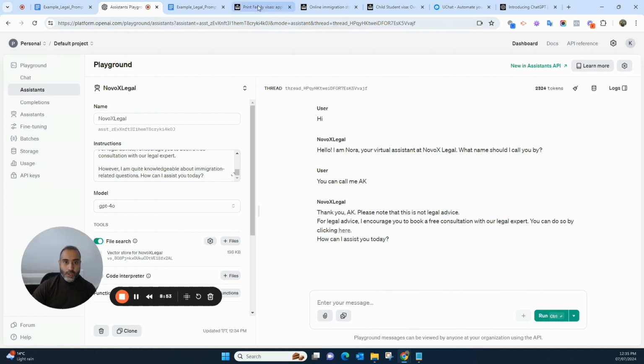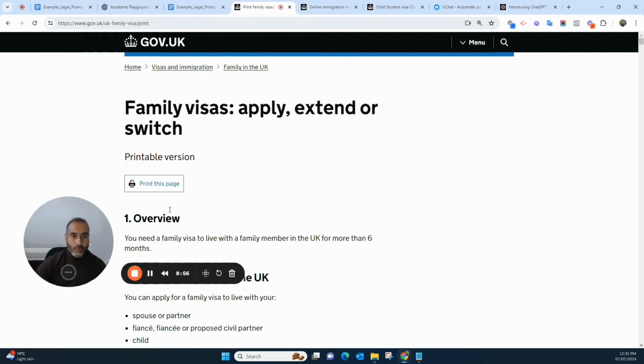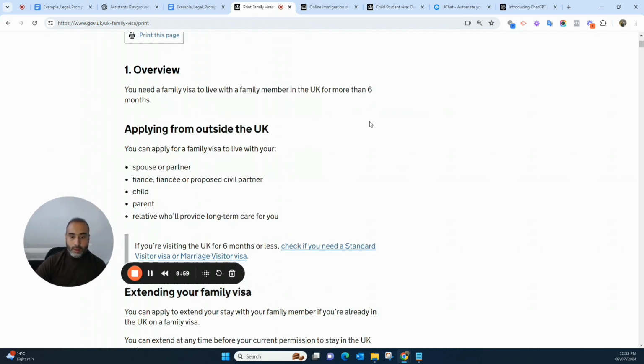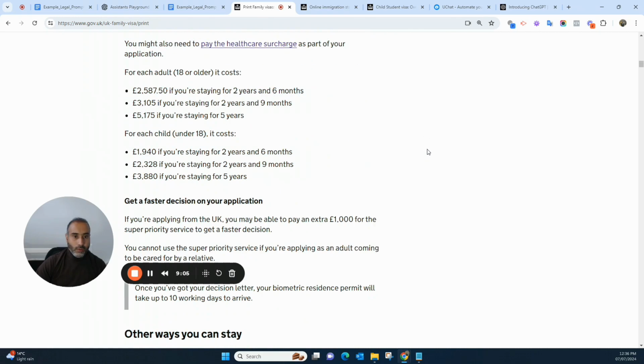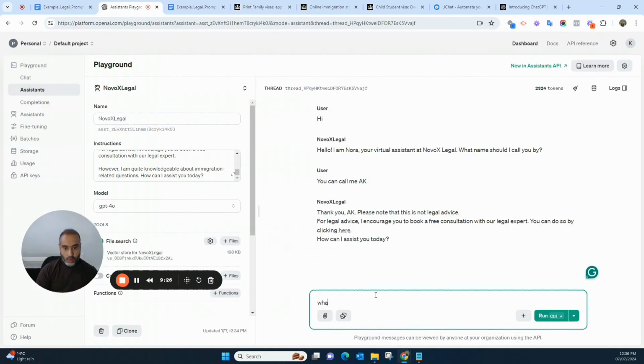Let's see if we can ask any question from any of these documents. For example, family visa. Let me see. Okay, let's see if we ask something. For example, what are the health surcharge costs associated with the family visa? For example, this is a question. You can ask any question from this particular document. So this is how you train your data.